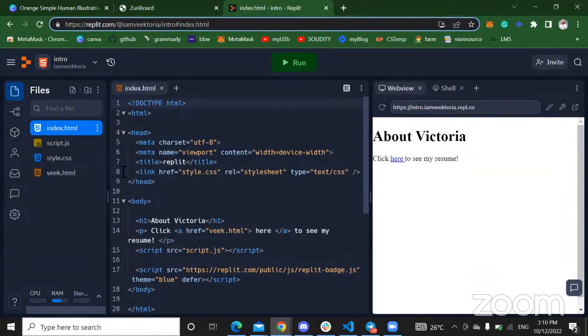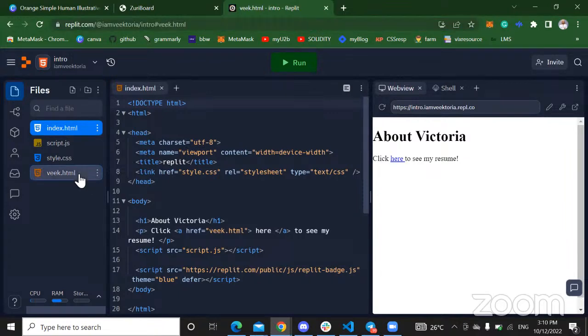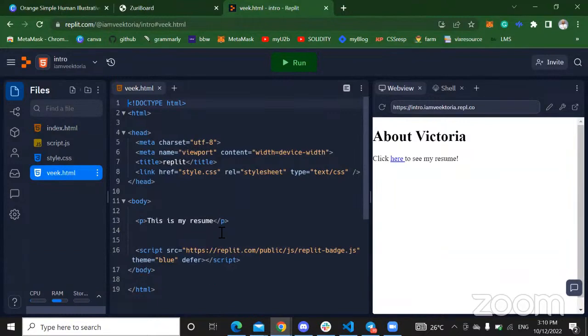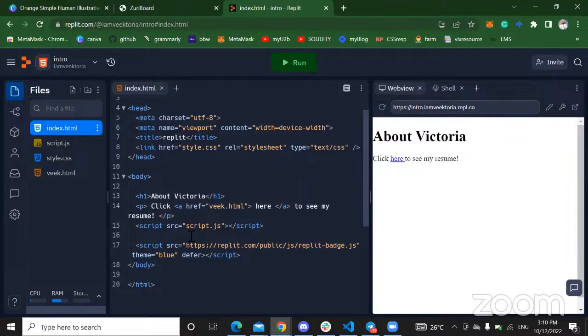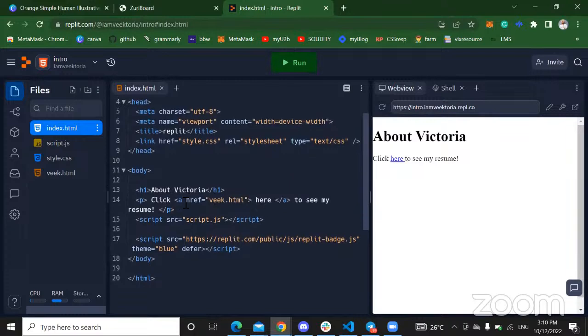You can link your documents together. As you can see here, I have index.html, right? And I have vic.html here, right? And this place says this is my resume. This one says index.html. So in index.html here, I have "click here to see my resume," right? As you can see, I linked the vic.html in here by using the A tag, the anchor tag.